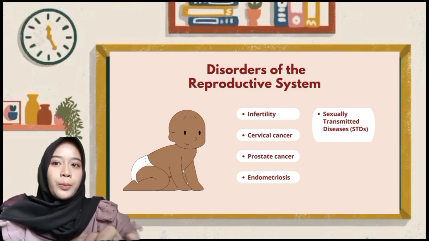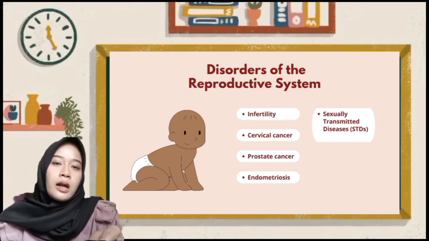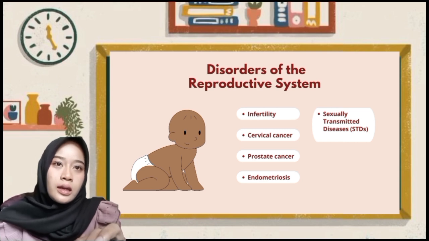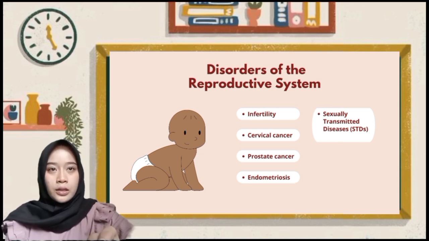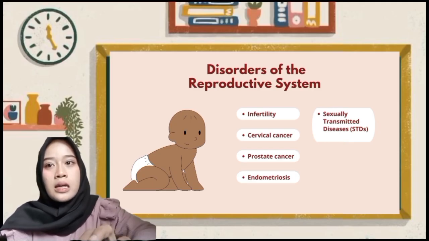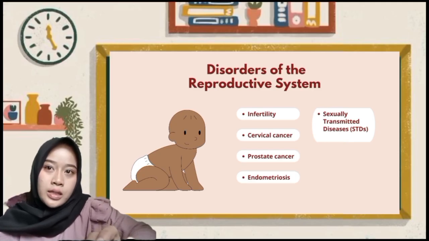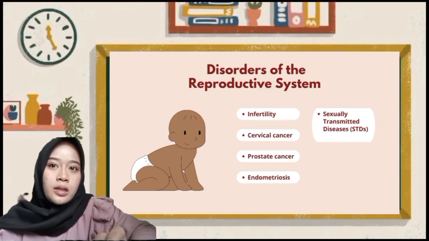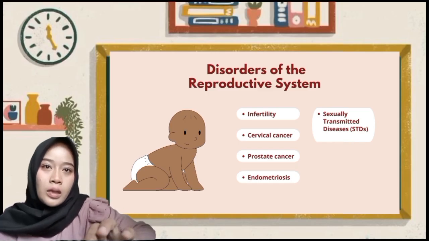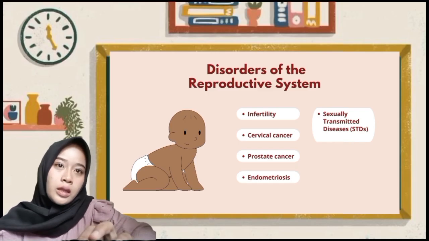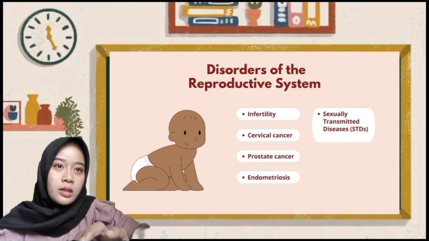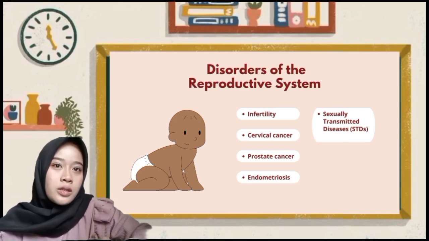Disorders of the reproductive system. There are several disorders that can affect the reproductive system. Examples include infertility, cervical cancer, prostate cancer, endometriosis, and sexually transmitted diseases. Maintaining good reproductive health can help reduce the risk of these disorders.